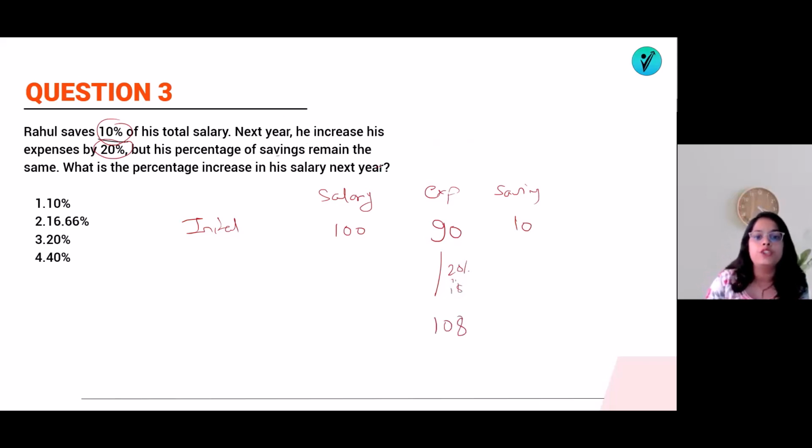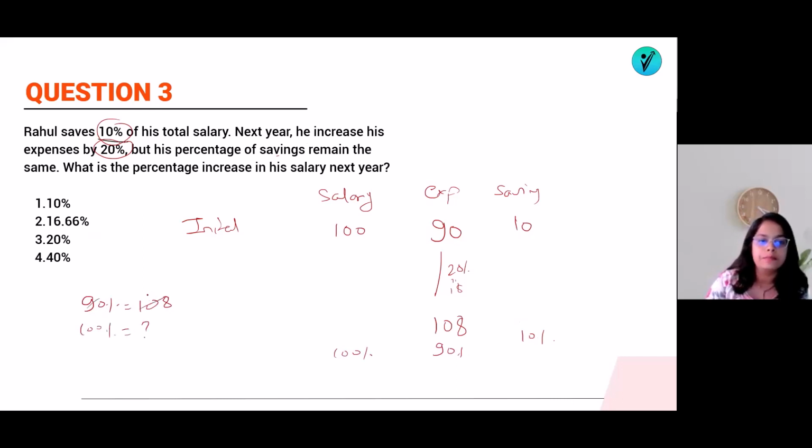But his percentage of saving remains the same. So this saving is 10%. If this saving is 10%, it means expenses will be equal to 90%. So what will be the percent increase in his salary? If 90% is equal to 108, then what will be 100% of the salary? So what will be the value of 100%?